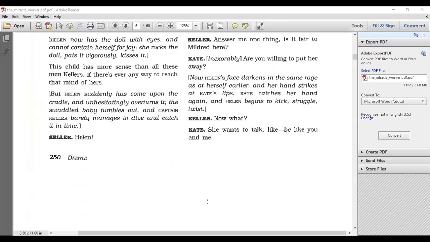Okay, so again, every time Helen puts her hands on someone's lips and feels the movement, she detects that they're speaking and realizes that she can't speak or copy their lip movement and the act of talking. She gets very angry and starts to lose control. She starts to kick, struggle and twist.